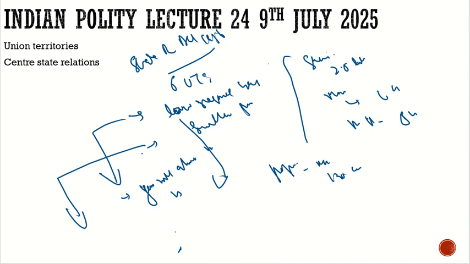So what is the solution? Now let's move to the solution. Here we established what the reasons were for the creation of the UTs. For the creation of the UTs, there are 2 reasons.